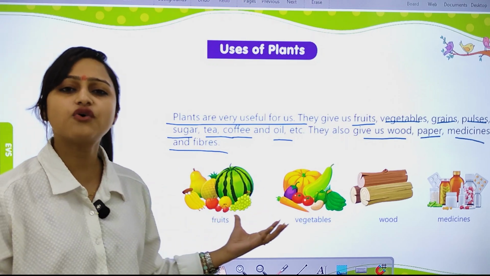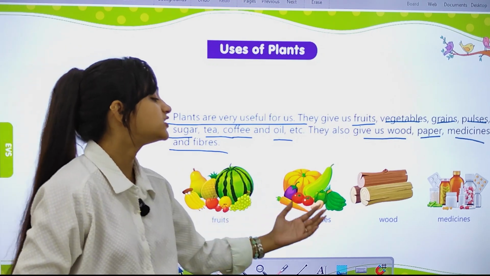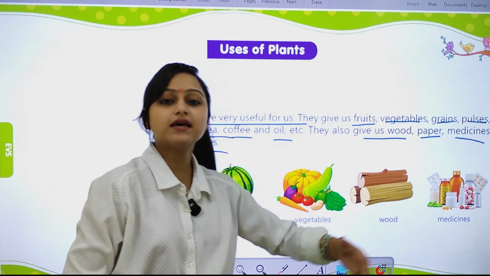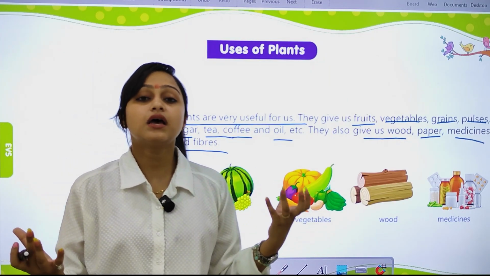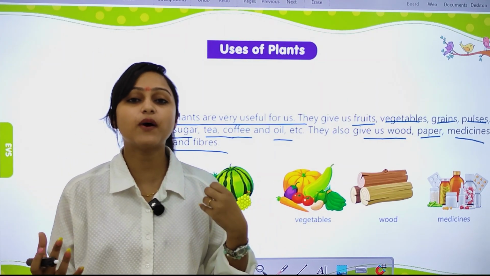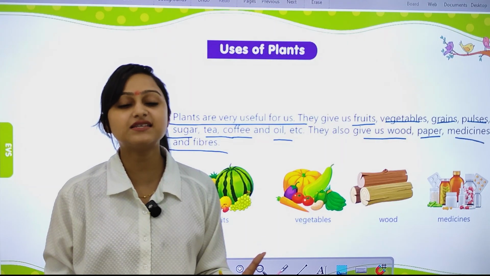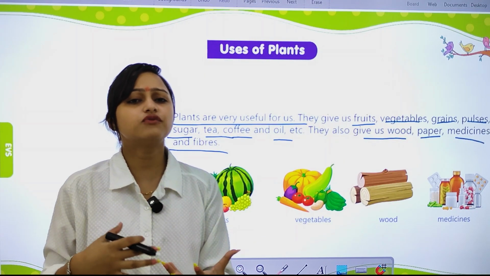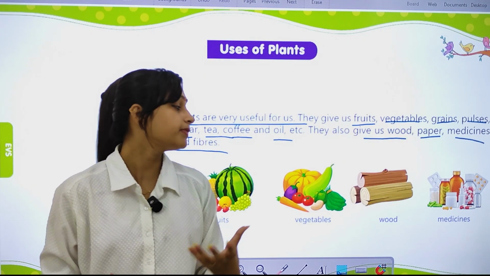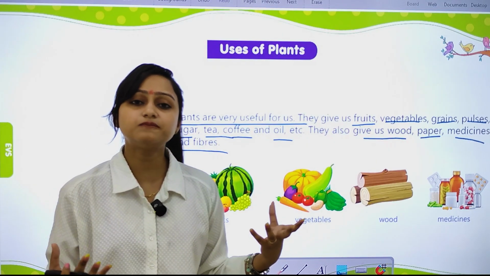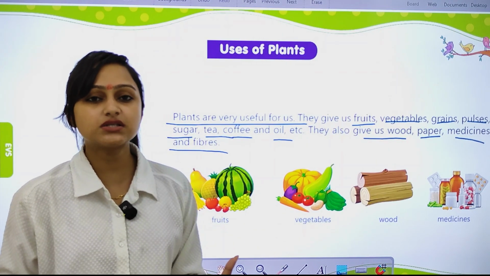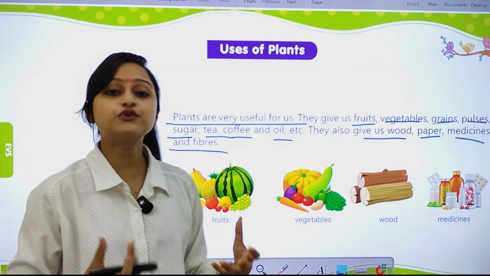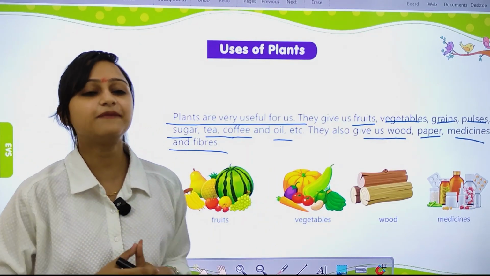We get many things from plants: fruits, vegetables, wood, medicines. They help us in many ways. They help us by providing oxygen and medicine. They provide wood, through which we make furniture or paper. They give us vegetables. They give us fruit, from which we become healthy.